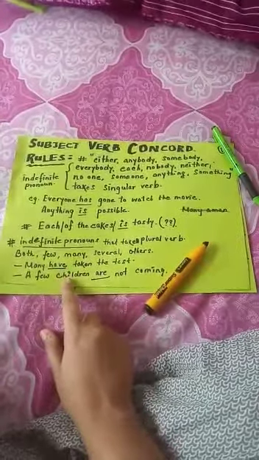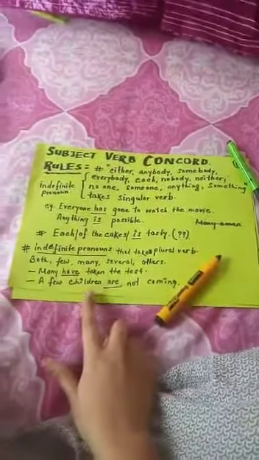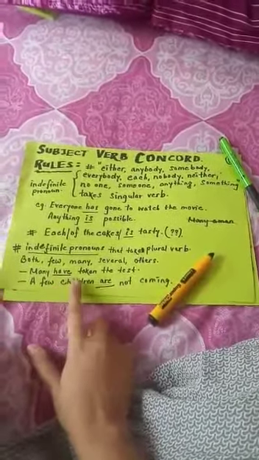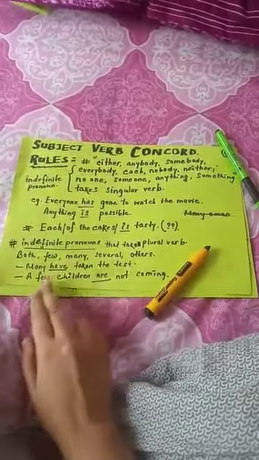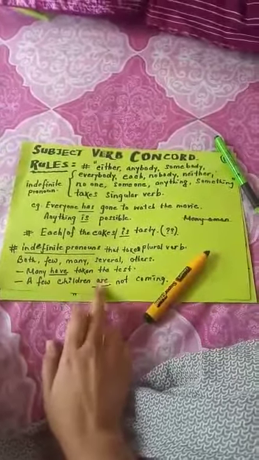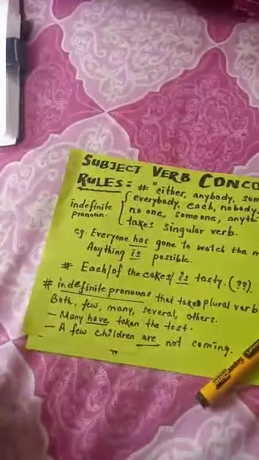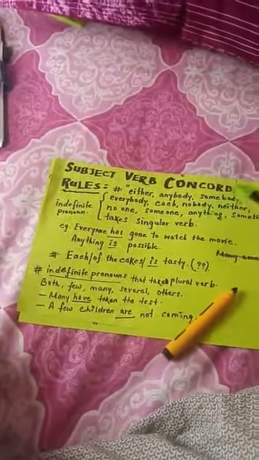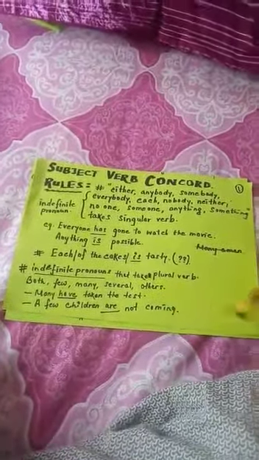Next sentence, a few children are not coming. You know that children is also plural. And few, so we do not have to focus on this children, we have to focus on this indefinite pronoun according to the rule. So we are using a plural verb here. A few children are not coming. I hope this is clear to you friends. But there are many indefinite pronouns where you have to be alert and you have to keep in your mind while doing this subject verb agreement. So please keep it in your mind.